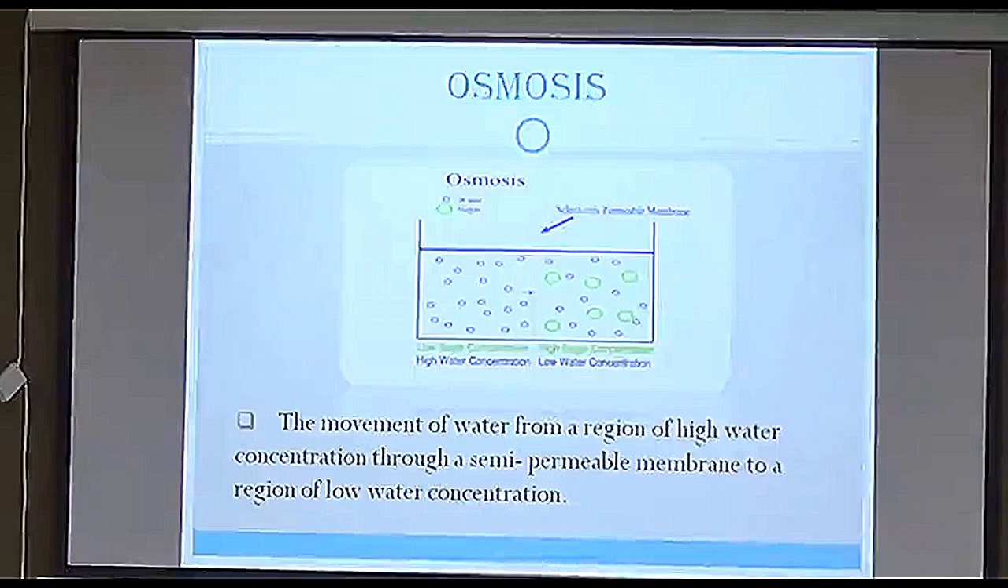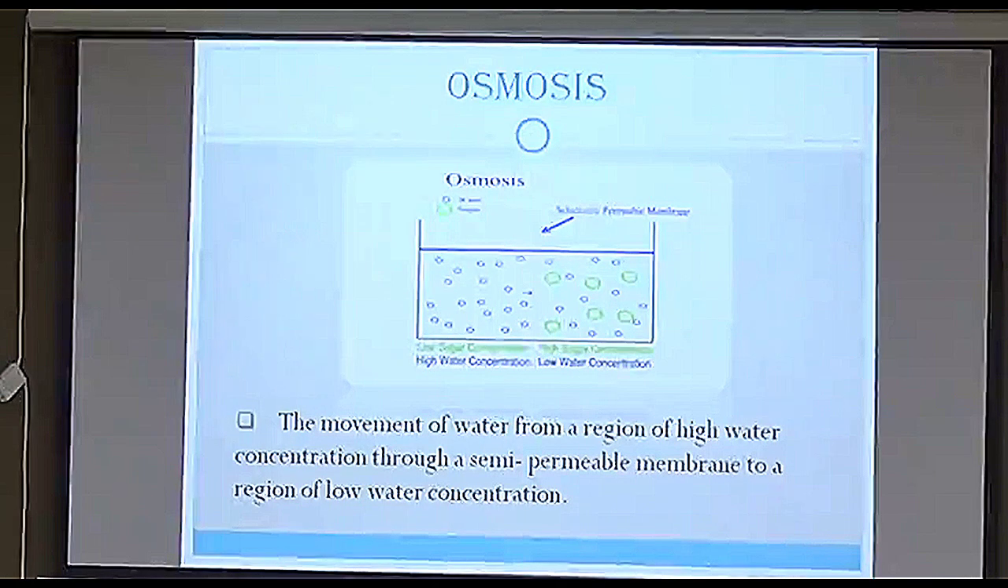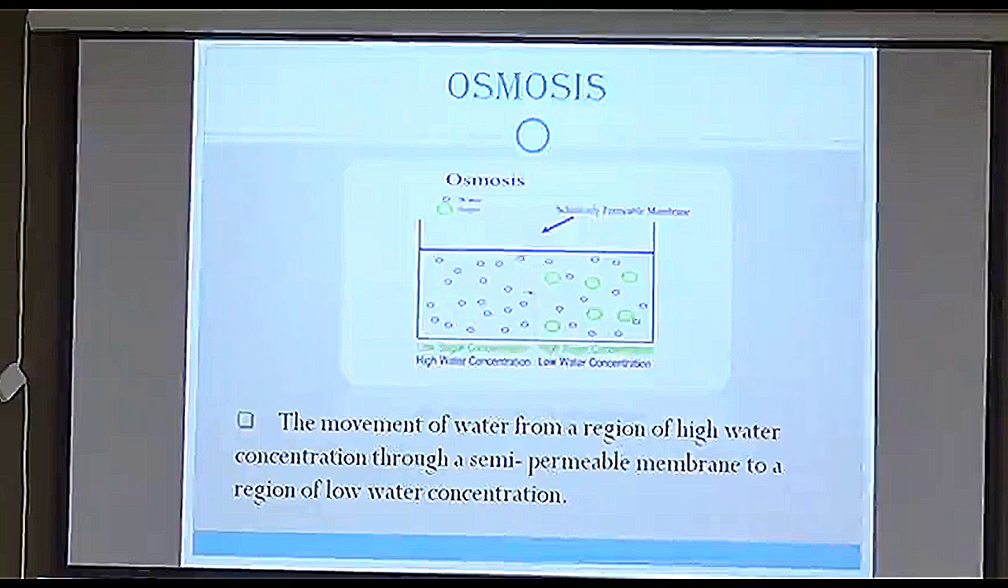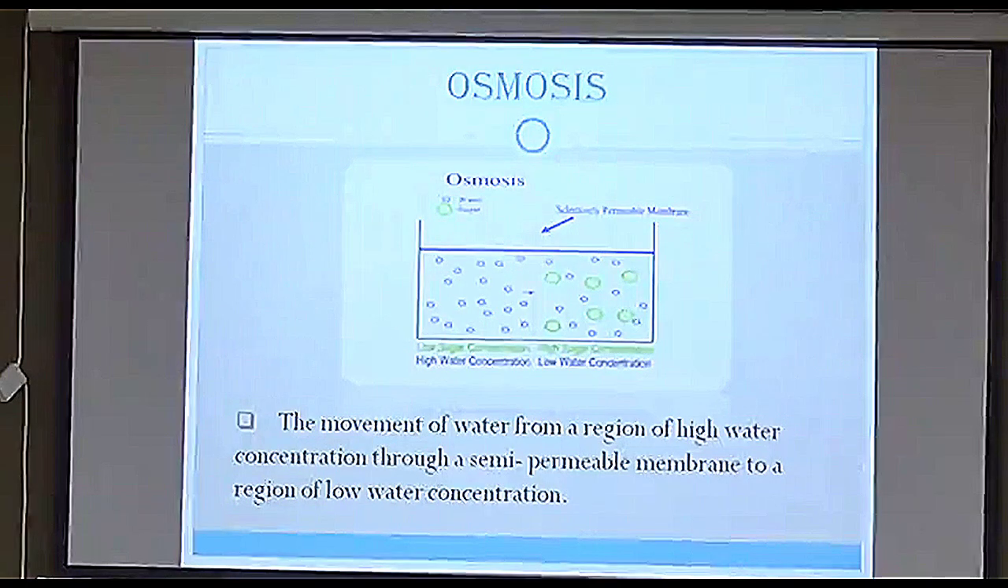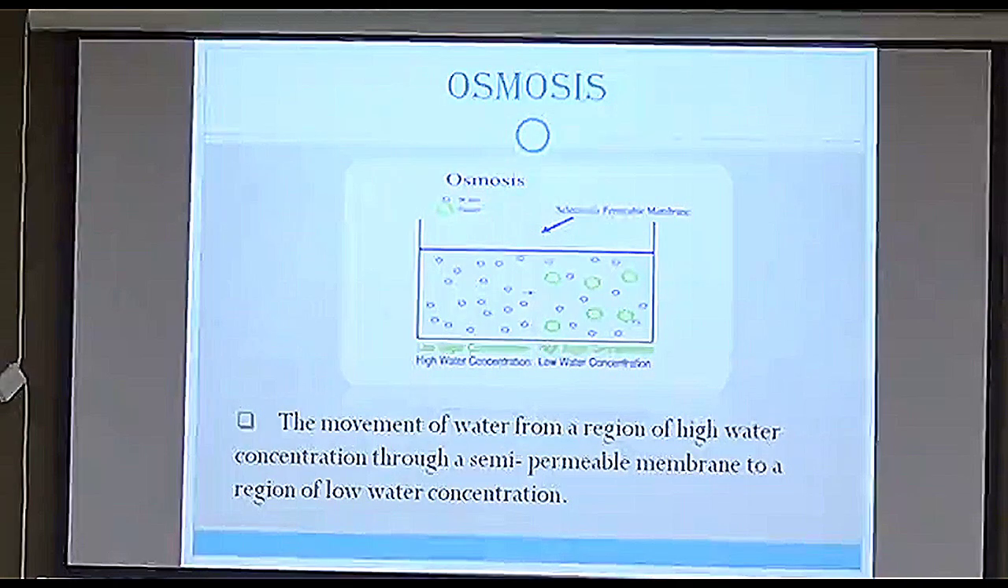You can see in this figure there is a beaker with a few particles. On the left side there is high water concentration and very low sugar concentration. On the right side of the beaker there is high sugar concentration and low water concentration. And there is a selectively permeable membrane. So the movement of water will be from left to right because there is low water concentration over there, since the movement is from higher concentration to lower concentration.